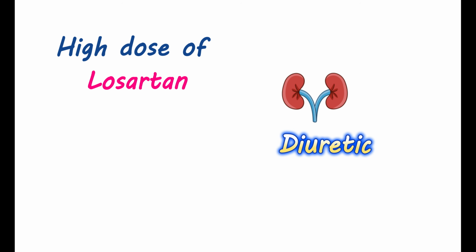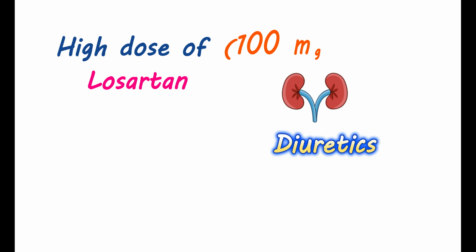When to avoid? A high dose of losartan should be avoided in people with volume depletion. So if you are using any diuretics, you should not use losartan at higher doses initially, such as 100 milligrams. It may result in severe hypotension. Similarly, if you're under salt depletion, use losartan at lower doses.